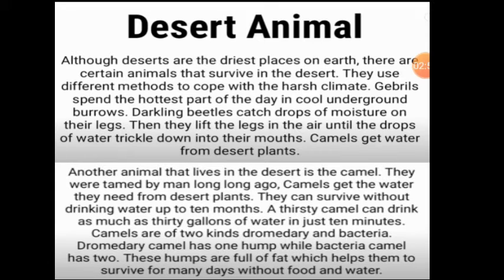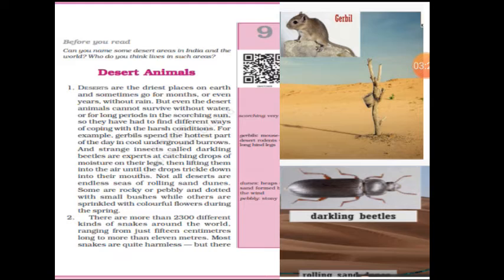Camels are of two kinds, dromedary and Bactrian. Dromedary camels have one hump. So there are two types of camels, children. One is the dromedary, which has one hump, and the other one is the Bactrian camel, which has two humps. These humps are full of fat, which helps them to survive for many days without food and water. They collect food and water in their humps, which helps them to survive for so many days. So that is the small introduction about that lesson.